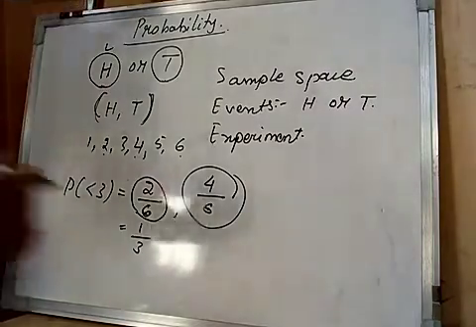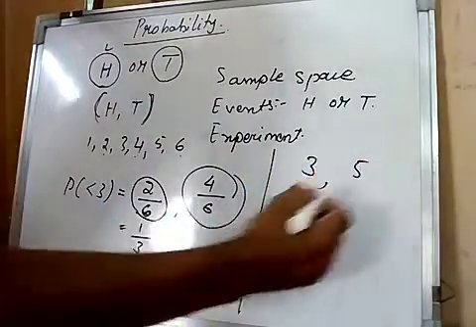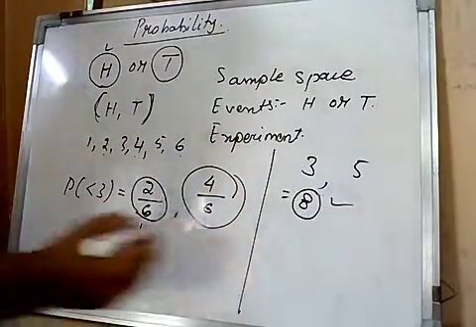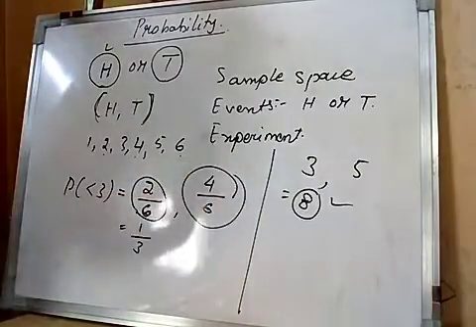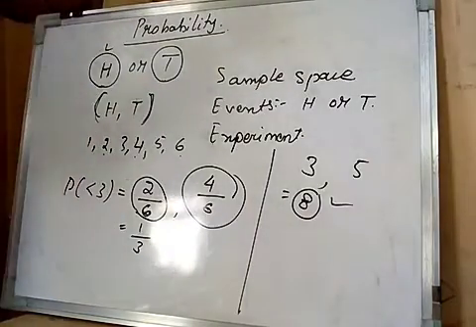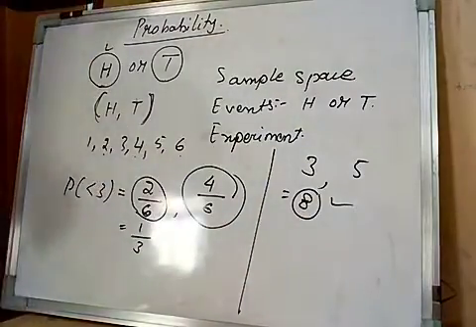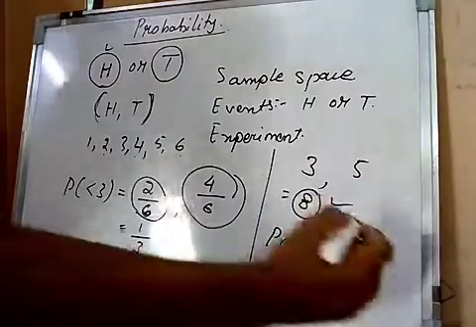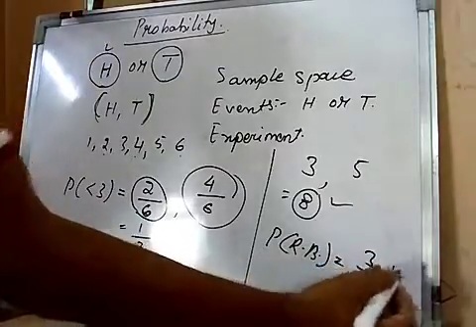Right? Suppose in a bag there are 3 red balls and 5 white balls. Total balls how many? 8. So total events will be 8 only. Suppose my choice is to get a red ball. I want only red balls. Without looking inside the bag, I will draw one ball. That may be red in 3 ways, because 3 red balls are there. So the probability of getting a red ball equals 3, total outcomes 8. So 3 upon 8 is the probability of getting a red ball.